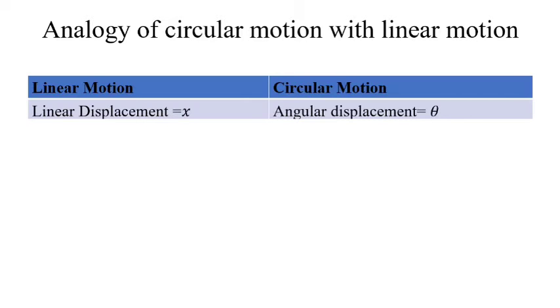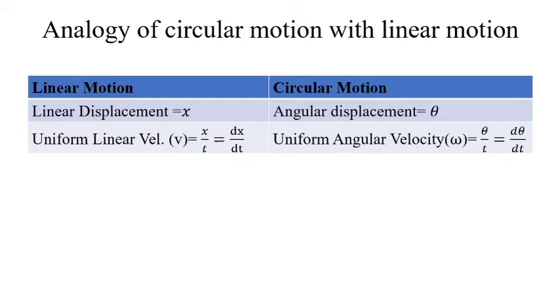In linear motion, we have seen linear displacement. Here we will see the angular displacement. In case of linear motion, displacement was measured in meters. In case of circular motion, displacement will be measured in terms of radian or degree, so that is the measure for angle. In case of linear motion, the definition of uniform linear velocity was displacement divided by time. In case of circular motion, the uniform angular velocity will be equal to theta by t, that is the angular displacement divided by time. Try to observe the similarity here.